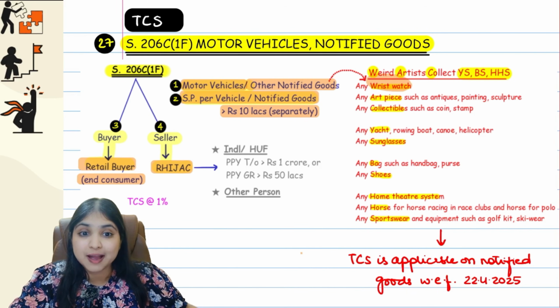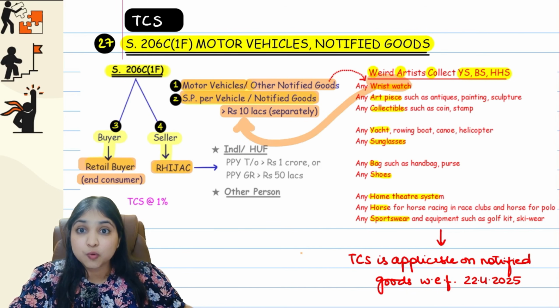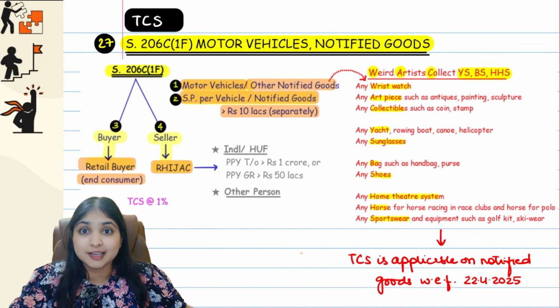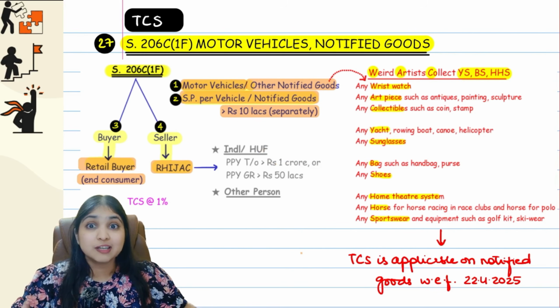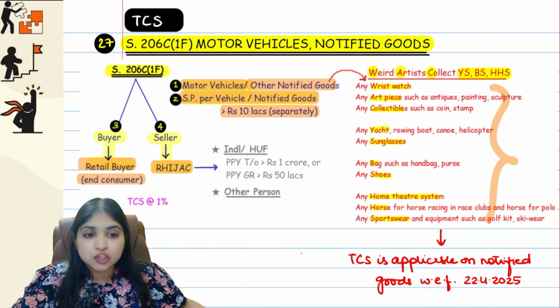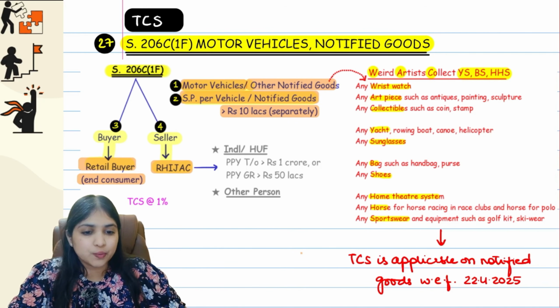Wristwatch, come on guys, imagine if a wristwatch is worth more than 10 lakh rupees. If a wristwatch is being sold for more than 10 lakh rupees, automatically it becomes a luxury good, right? Then collectibles, art pieces, yacht, sunglasses, handbag costing more than 10 lakh rupees. Of course, it's going to be a luxury bag. So all of these luxury goods will also get covered under 2061F.